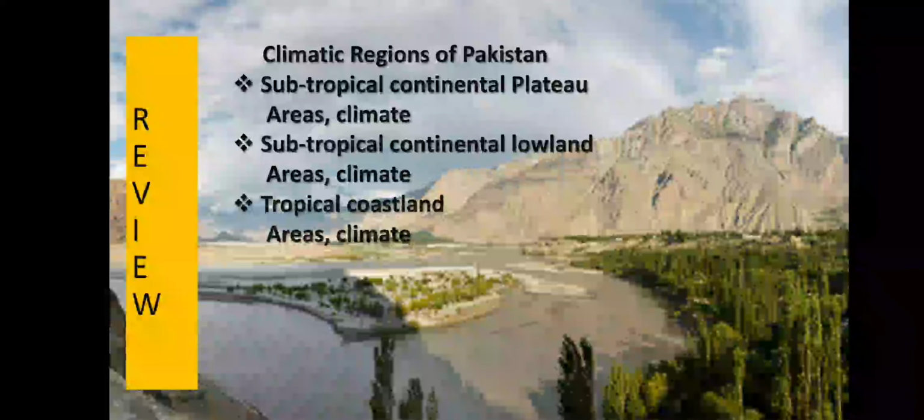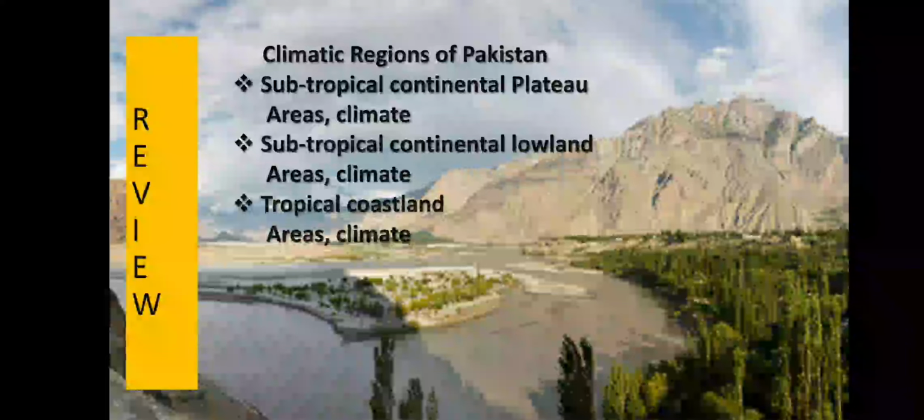Jacobabad and Sibbi are located in this region, and there is some rainfall during the months of January and February. The important climatic characteristics of this region are extreme hot weather, and dry and dusty winds. Then comes the third climatic region of Pakistan, that is subtropical continental lowland. In this region, first of all we discuss the areas. The climatic region includes the areas of the upper Indus Plain, Punjab province, and the lower Indus Plain, Sindh province.